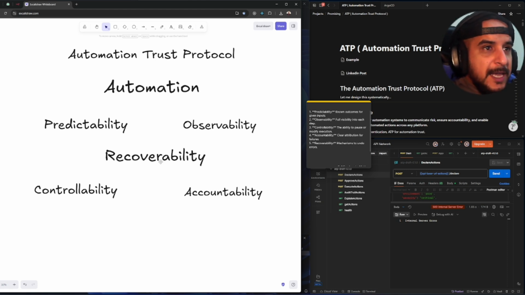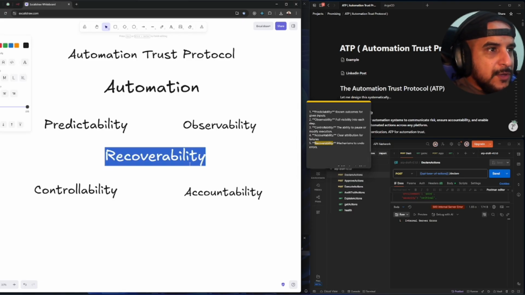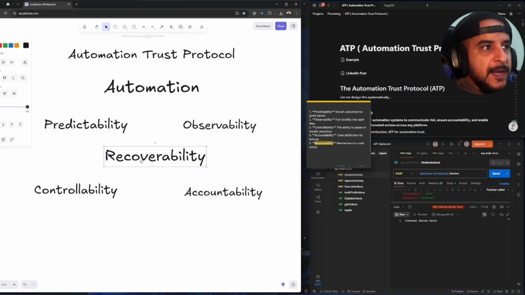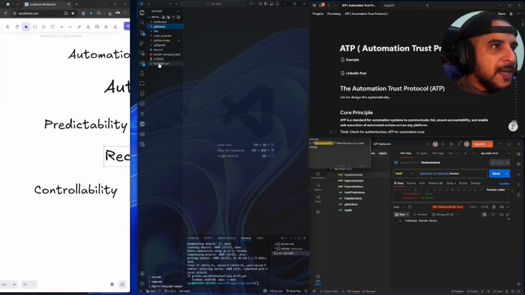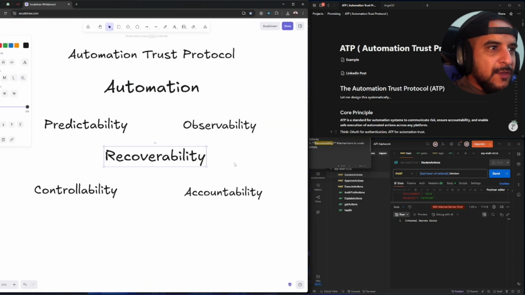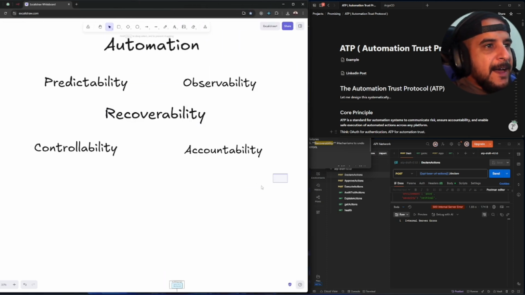And you see how the word recoverability here is very important, and we put it in the middle because we don't want to recover from errors after they happen. We want to recover from errors while they are happening. That's what we mean by recoverability and undoing errors. And to be honest, I didn't nail this down very well with the word recoverability in the specification. But the whole thing is here, the whole specification is here, and that's the whole idea of the video. Just to get more mindshare for this.